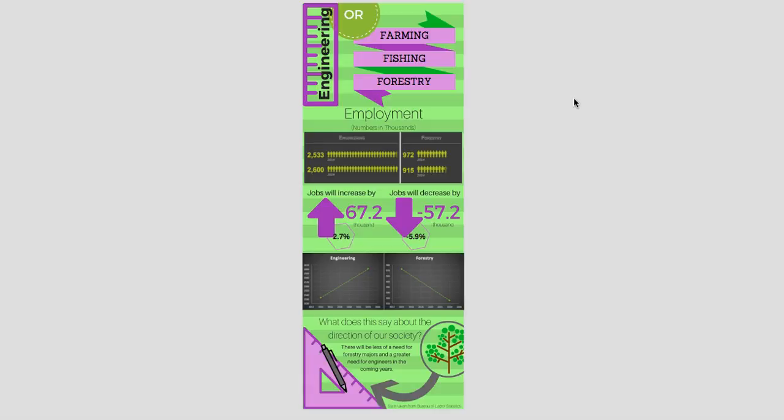According to color theory, green is a symbol of ecology and generally represents the environment. I chose this color to visually represent the farming, fishing, and forestry aspect of my graphic. On the other hand, purple is the most powerful visible wavelength of electromagnetic energy. I chose this for the engineering degree because it is seen more than green. I tried to make purple stand out in the graphic to draw more attention to engineering.